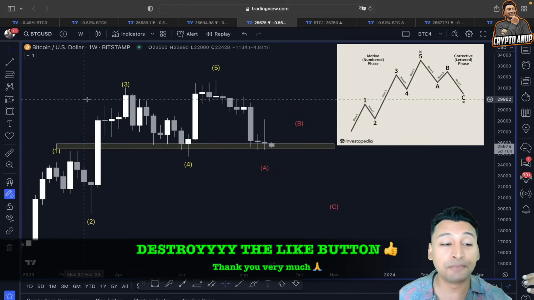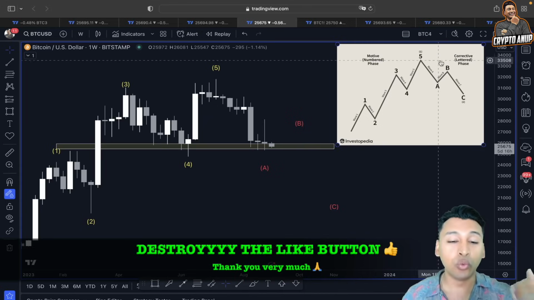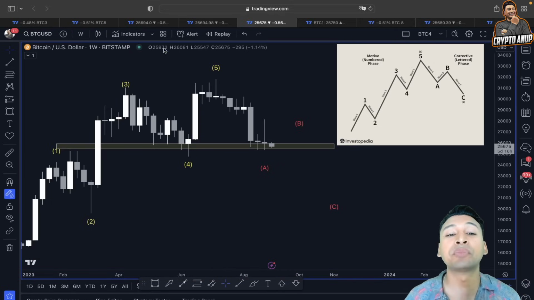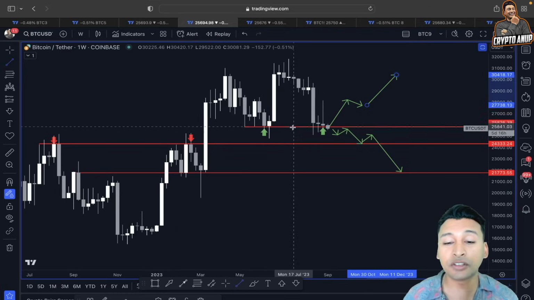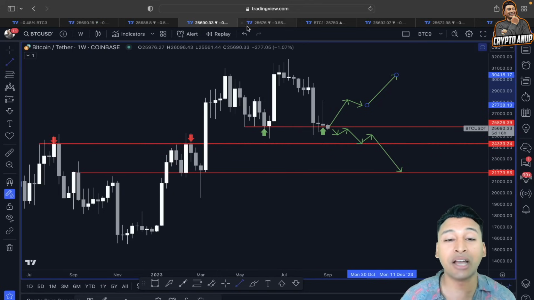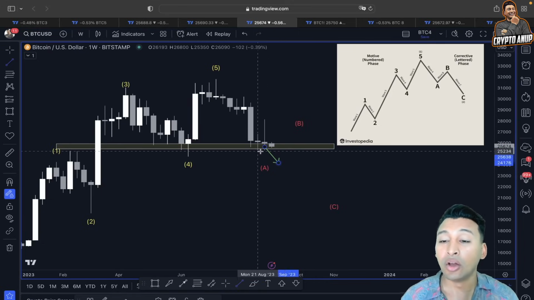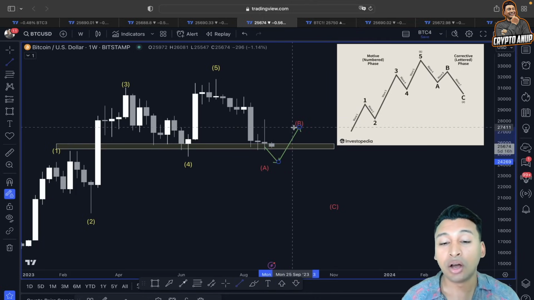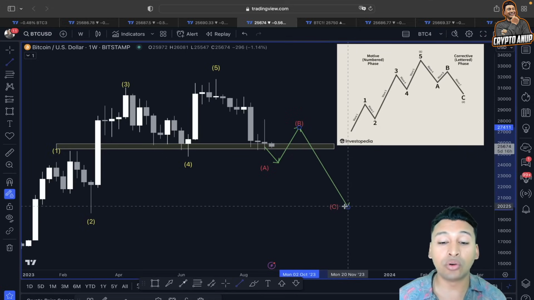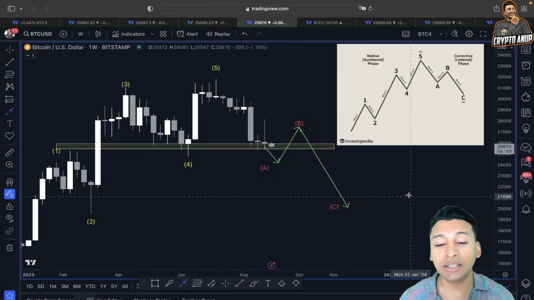could be happening here. I mean, price has already ended this motive phase, this 1 2 3 4 5, and now we could be entering this corrective phase, the ABC phase. So in the medium short term, if the price of Bitcoin in a weekly time frame loses the support around 25,000, then this line, the 24,000, 24,500, could be attracting us, right? And in that case, we could be forming wave A, and then a rally here to the upside around wave B, and then a final move like this around 21,000 to 20,000 before deciding the trend direction.